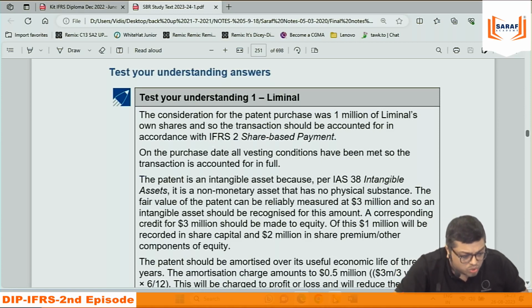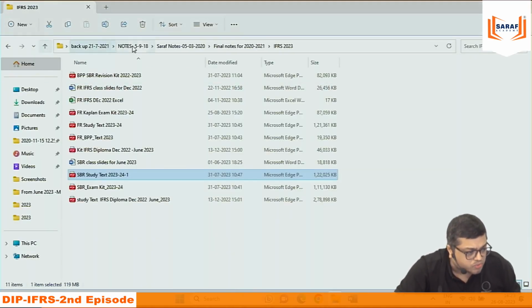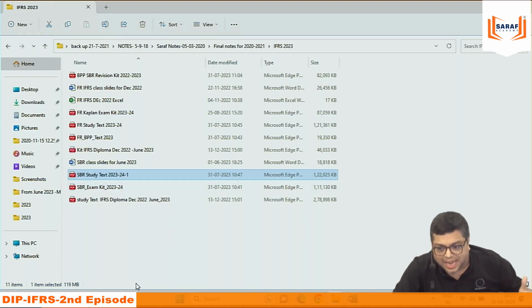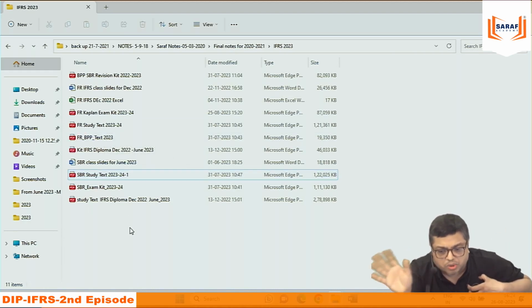So don't try to solve questions from all the books, from BPP, from Deep IFRS. I have given that much, nobody can solve that much, and it's not required also. But you go on asking, sir, will BPP be available, will Kaplan be available? Everything is available, I have given everything. All the books I have given, there are no other books in the market.